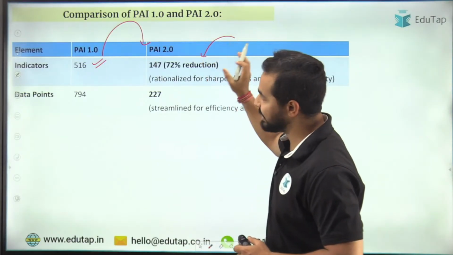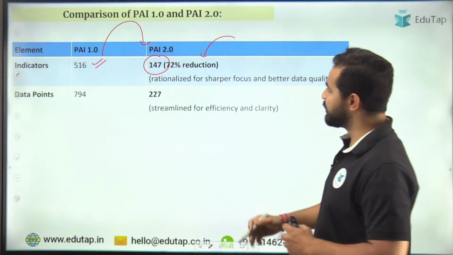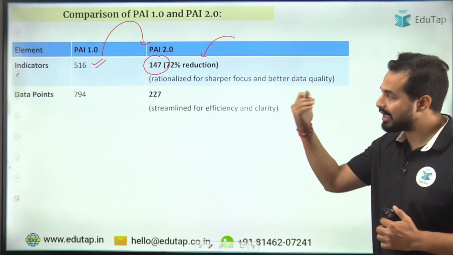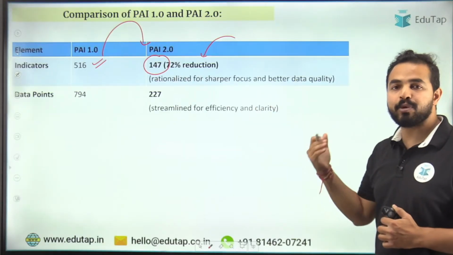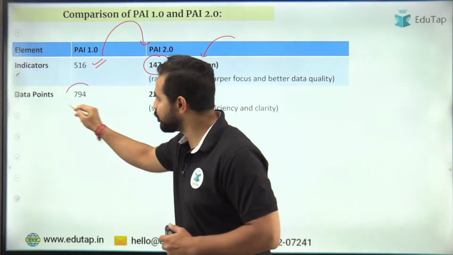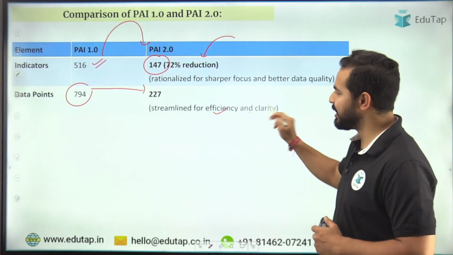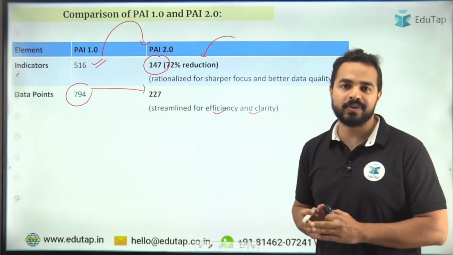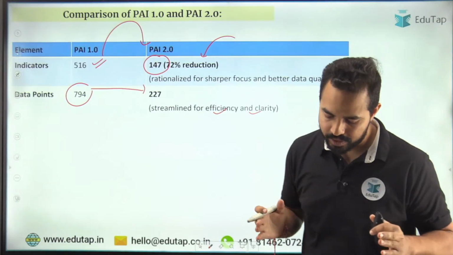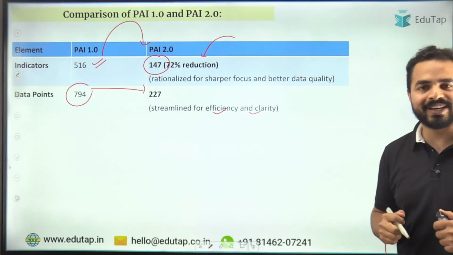A 72% reduction has taken place in the indicators, and now there are only 147 indicators, which focus more on localized sustainable development goals and provide better data quality, right? And the data points have also decreased from 794 to 227 for better efficiency and clarity among the gram panchayats as well. This is something that we need to achieve here. I hope this news article, the Panchayat Advancement Index, is clear to all of you.